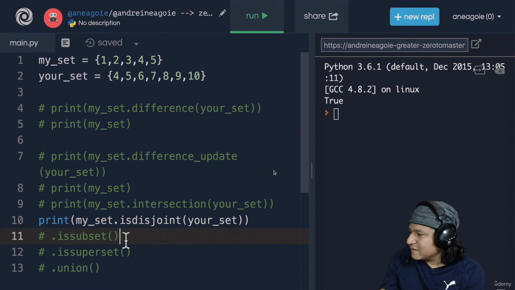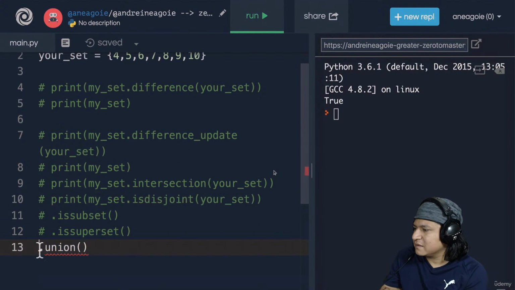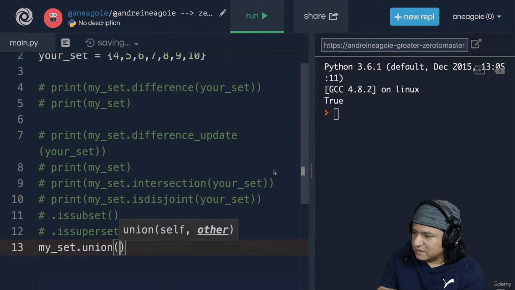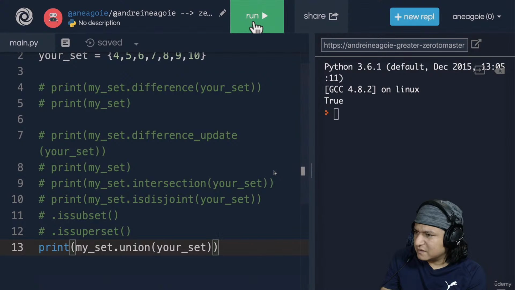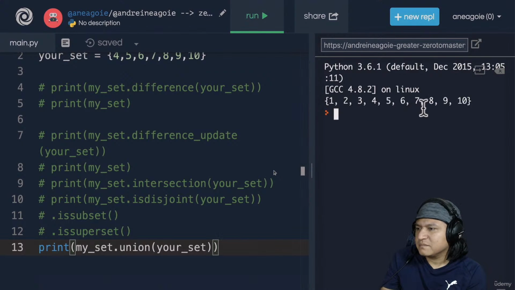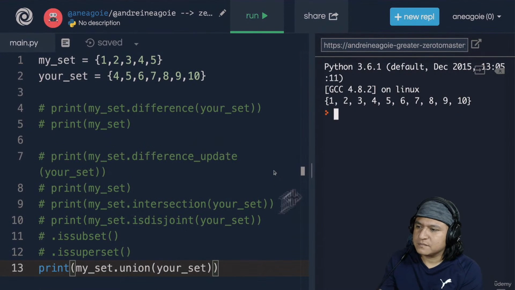The next ones we're going to see are is subset and is superset. But actually, before we do that, let's do union. Let's see what this does. Union will say my set, and in here, we want to join the other set, your set. If we print this and click run, I get 1, 2, 3, 4, 5, 6, 7, 8, 9, 10. Well, union just united these sets together, but removed any duplicates. That's kind of nice.